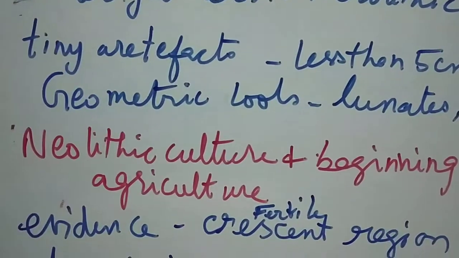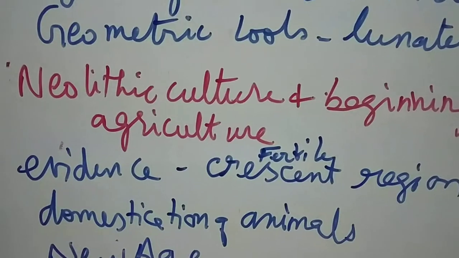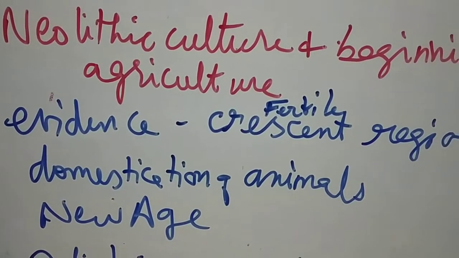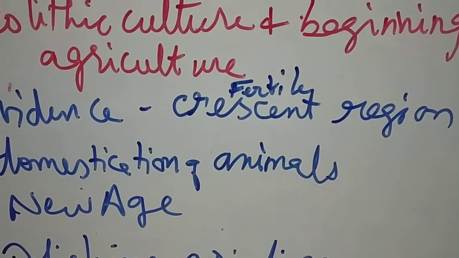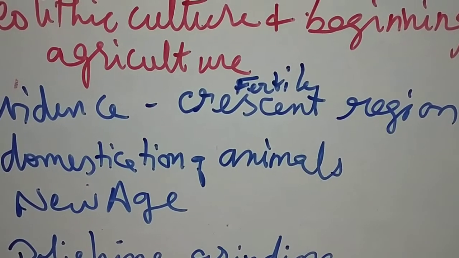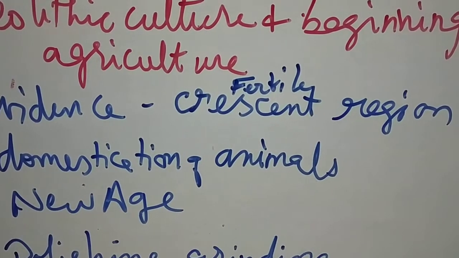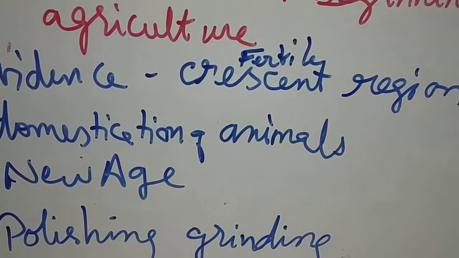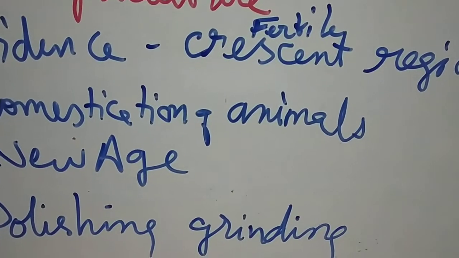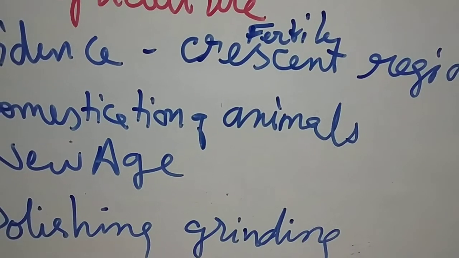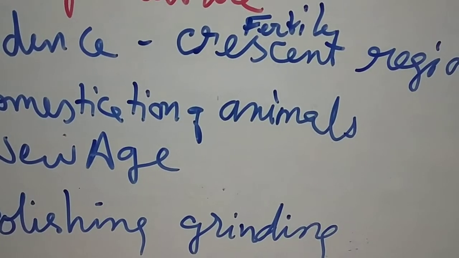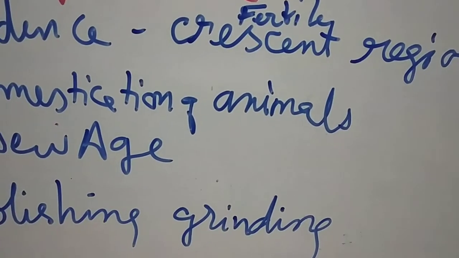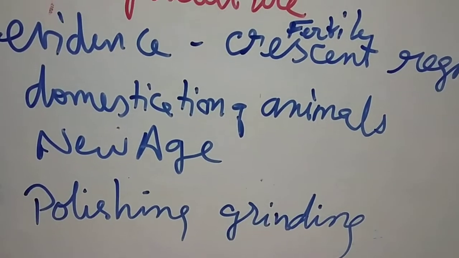When it comes to Neolithic culture, they started to begin agriculture. For Neolithic culture, there was evidence in the Fertile Crescent region. This covers the region of Egypt, Mesopotamia and Indus region before 10,000 BC. They started to cultivate wheat, barley, peas before 10,000 years ago. This Fertile Crescent region includes Egypt, Israel, Palestine and Iraq. Neolithic period is called a New Age.